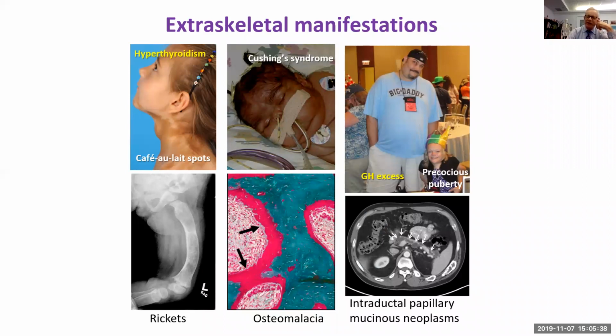It's a fascinating disease with an incredibly wide spectrum, as is shown here with these two patients with the same disease, McCune Albright syndrome, but in one patient with growth hormone excess and gigantism, and another patient with precocious puberty and short stature.